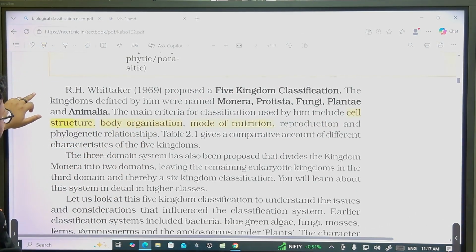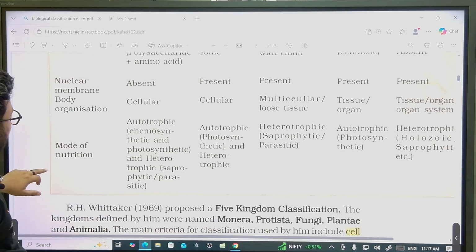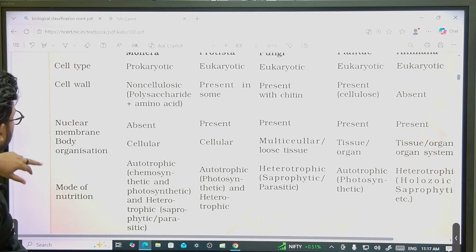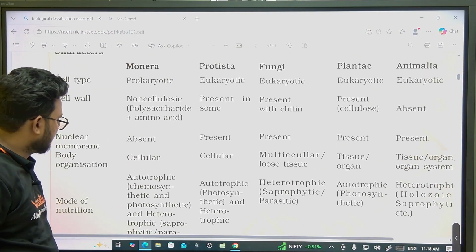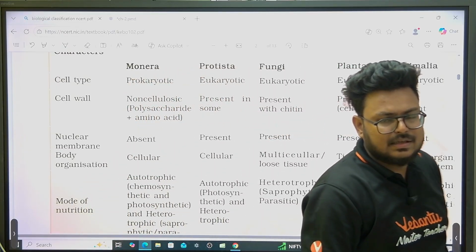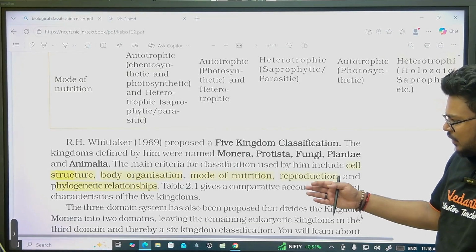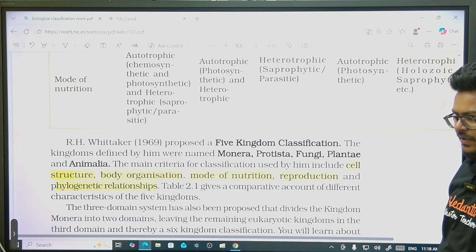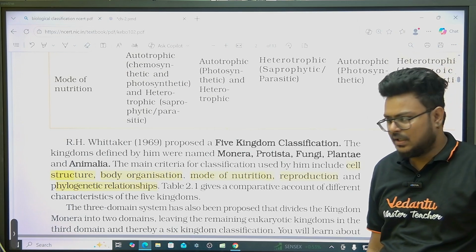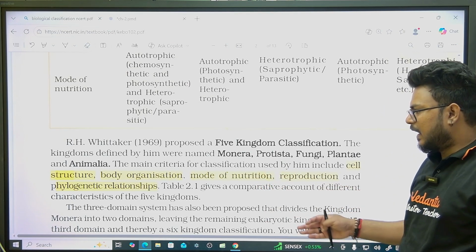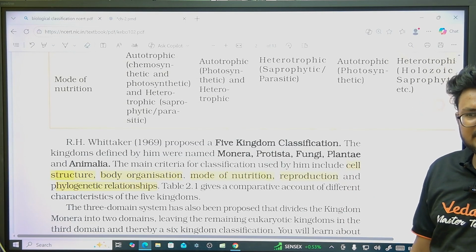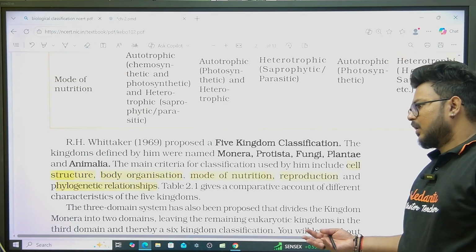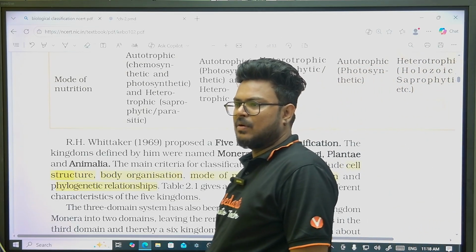So what is not included? If we come here, what is not included? Cell wall and nuclear membrane, collectively they will give the idea of cell organization only, so fine, no issues, but you remember this point: cell structure, prokaryote or eukaryote, body organization, unicellular or multicellular, mode of nutrition, reproduction, and phylogenetic relationships. So these were the criteria. If in exam cell wall is given, it will not be correct. If nuclear membrane is given, it will not be properly correct.